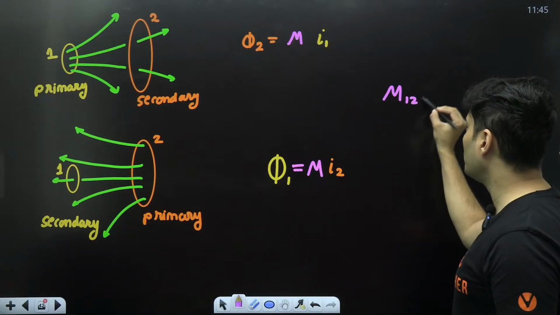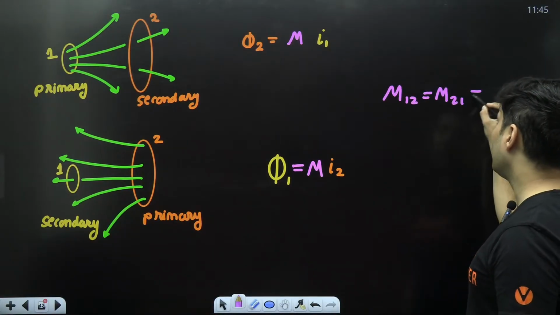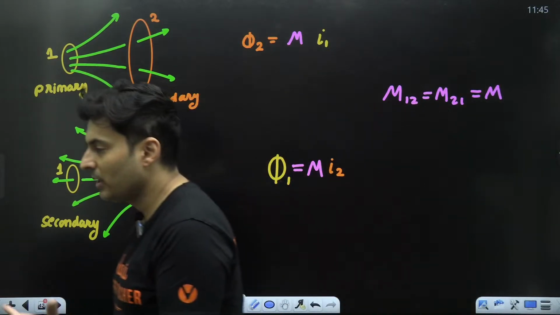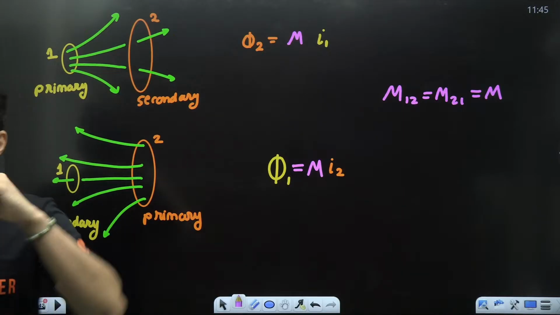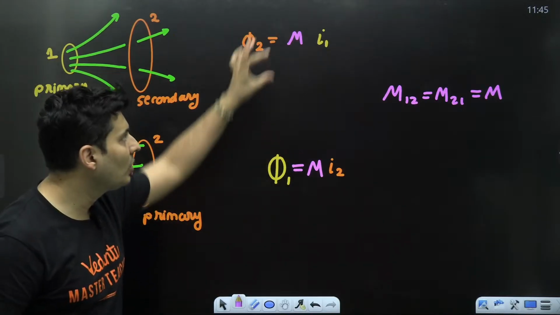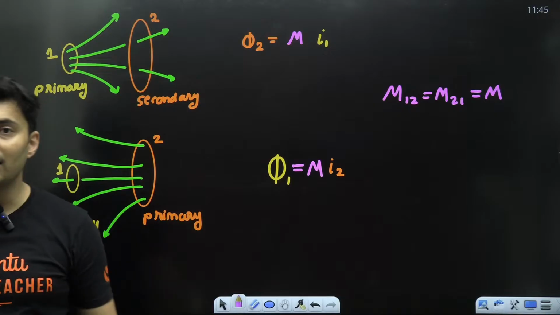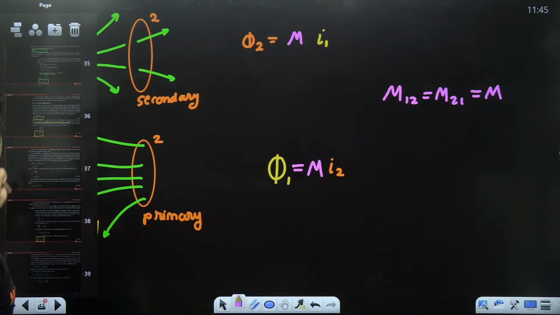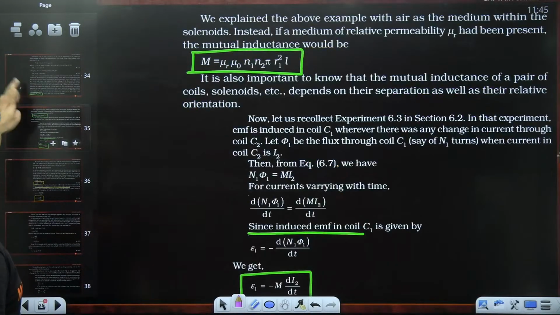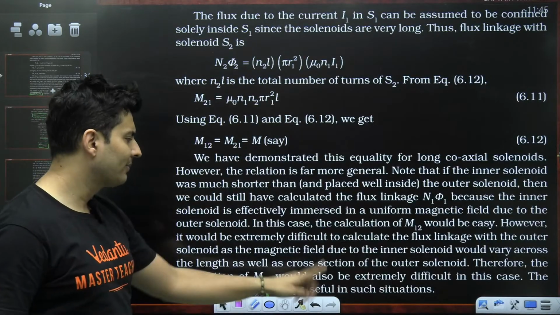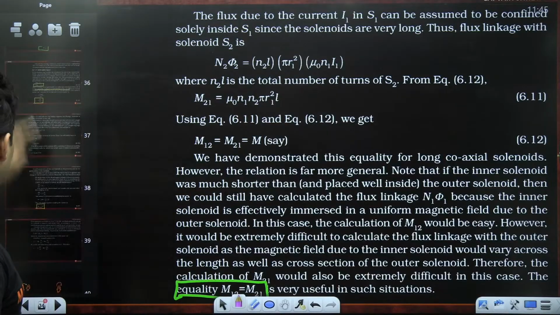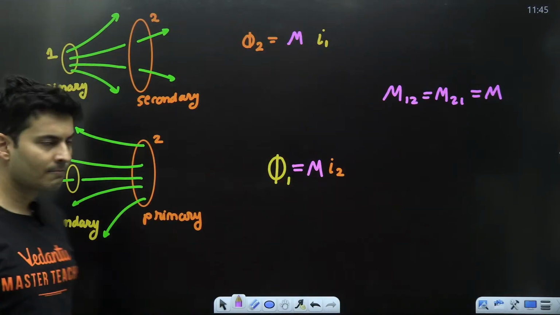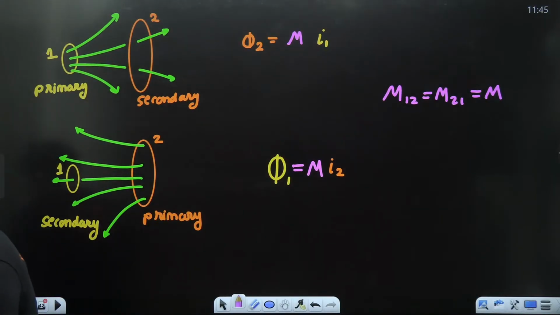So M12 is M21, which is M. It is the same thing. It is always going to have the same constant of proportionality. M12 is equal to M21. I hope this is absolutely clear, guys. Till this point, understood?